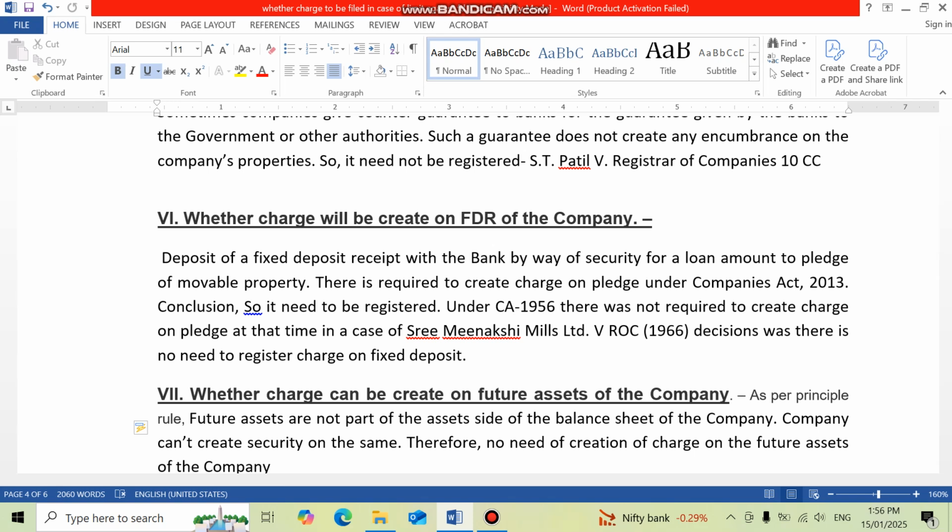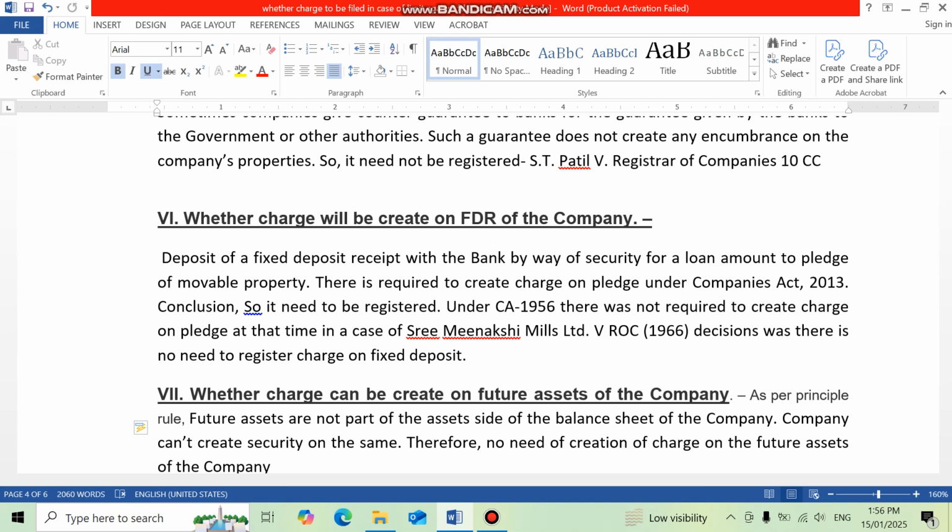So practically, in case of FDR, even if charge is not created, the company will come in the unsecured list, but that will not amount to any negative point, because the bank has an option to take the realization itself. I hope I'm making myself very clear that even if charge is not created at ROC against the FDR, it will not have any practical impact.